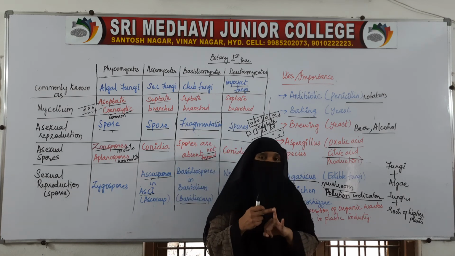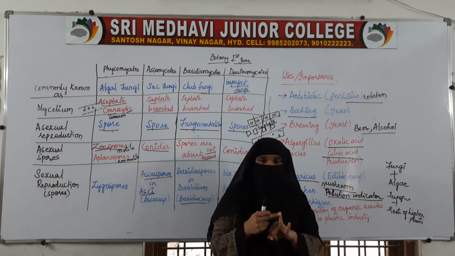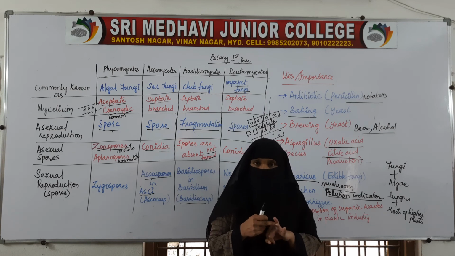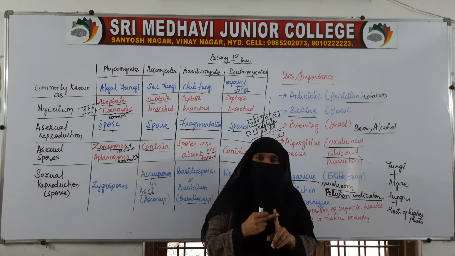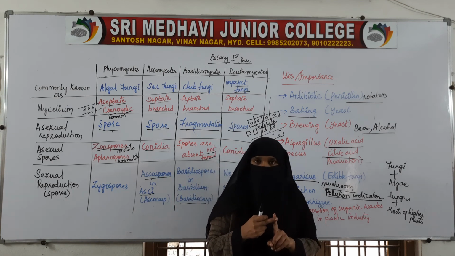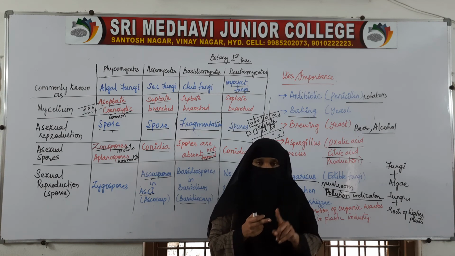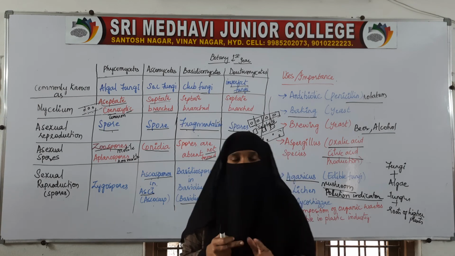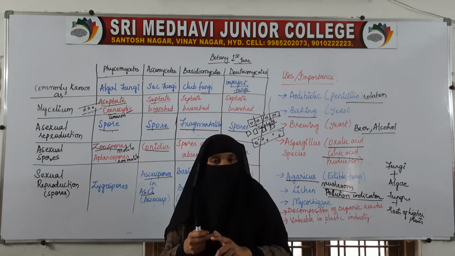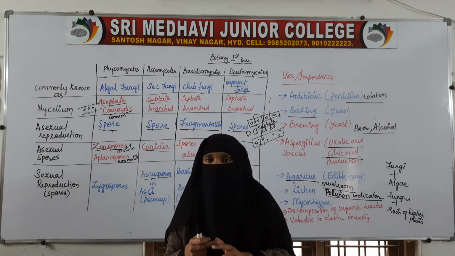Then we discussed Protista: chrysophytes, dinoflagellates, slime molds, euglenoids and protozoans. Then we discussed fungi, which also has 4 groups: Phycomycetes, Basidiomycetes, Ascomycetes and Deuteromycetes. We have studied in detail about all those groups.